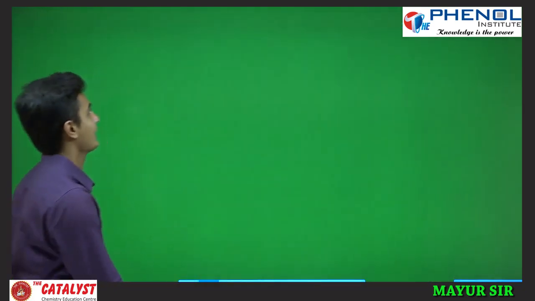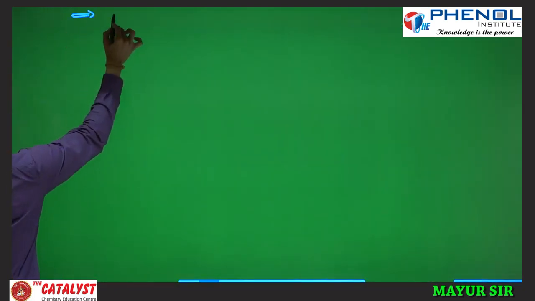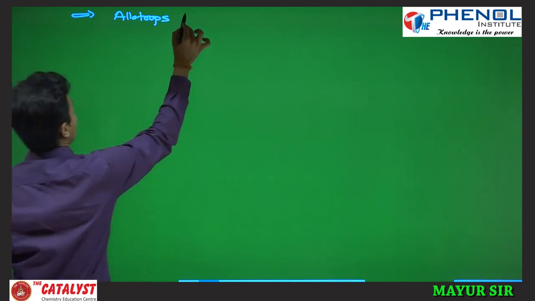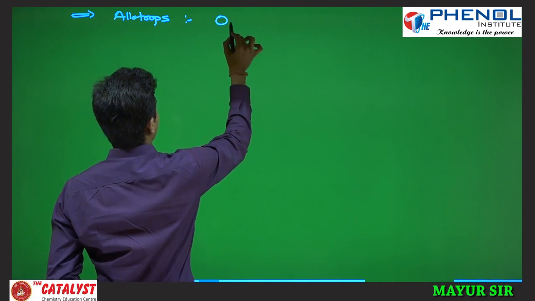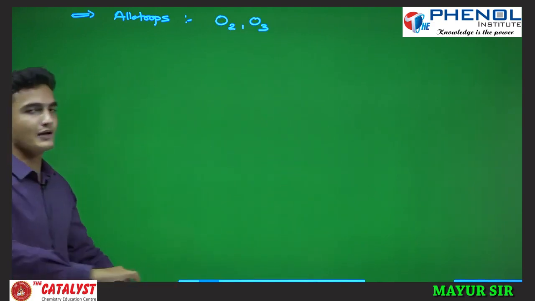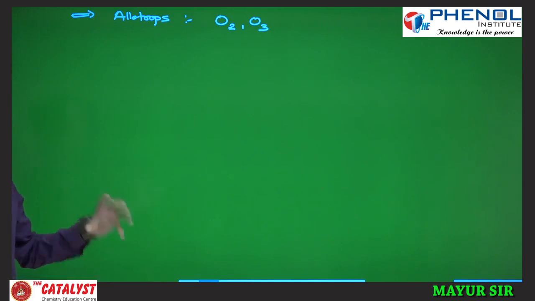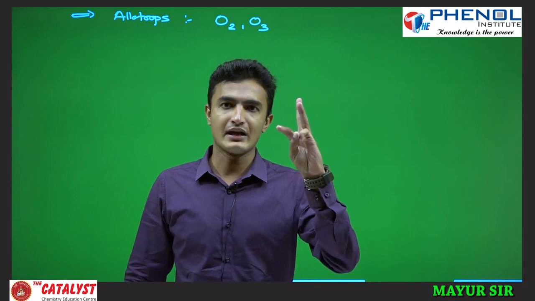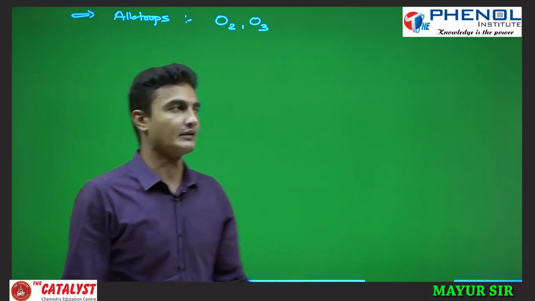Next is allotropy. Oxygen has two allotropes, O2 and O3. O2 is dioxygen, and O3 is ozone, which has three different colors in gas, liquid and solid phase.